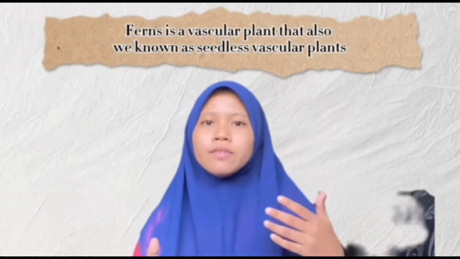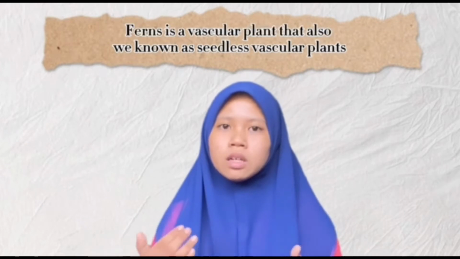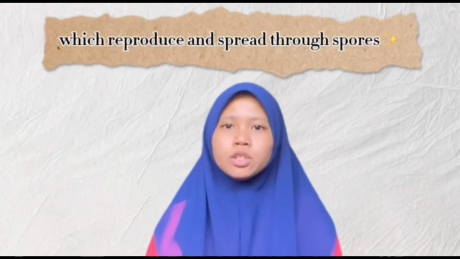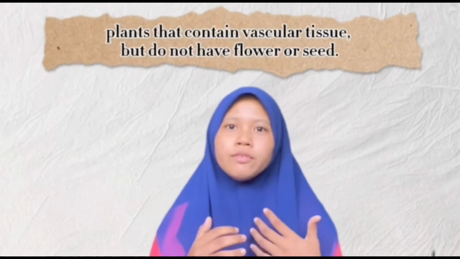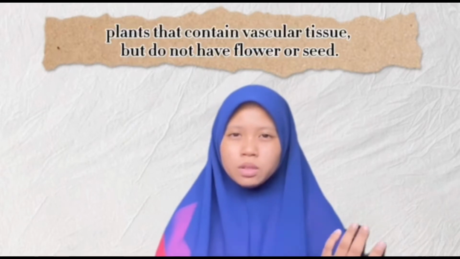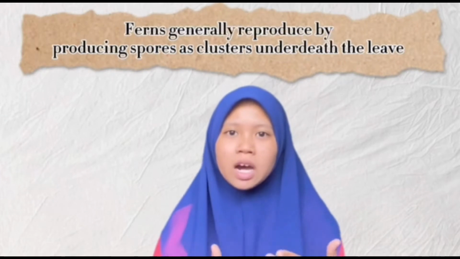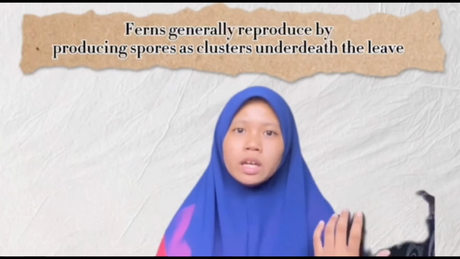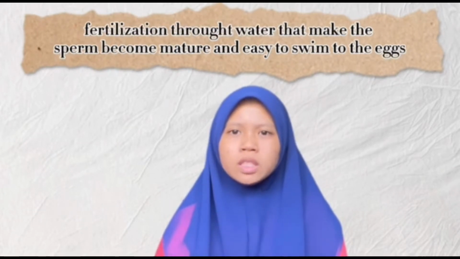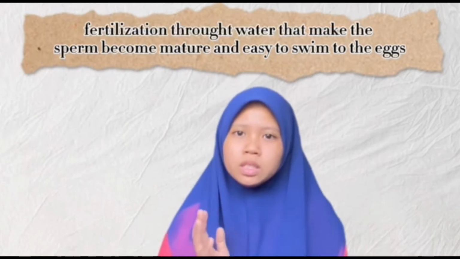Today I want to talk about ferns. Ferns are vascular plants, also known as seedless vascular plants, which reproduce and spread through spores. Ferns are plants that contain vascular tissue but do not have flowers or seeds. Ferns generally reproduce by producing spores in clusters under the leaf, and fertilization happens through water, which lets the sperm become mature and swim easily to the egg.